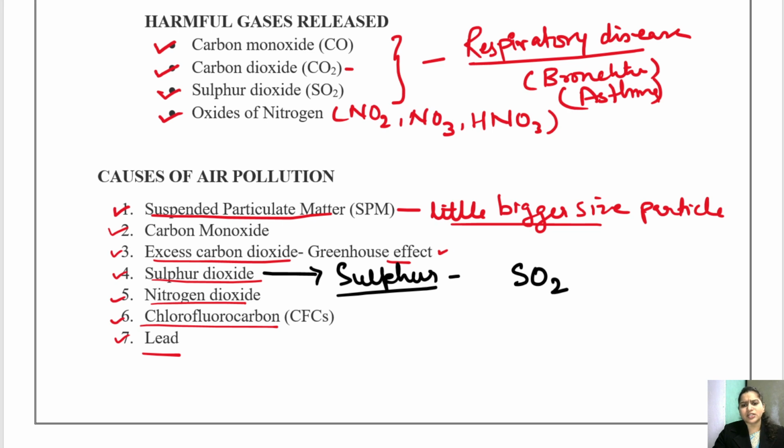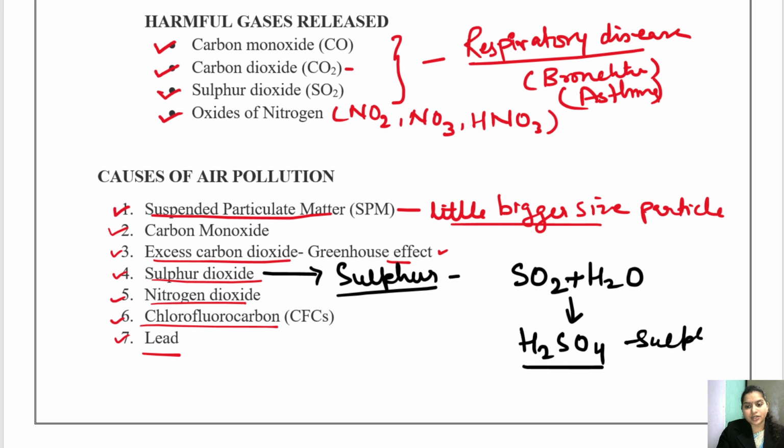The major concern of the sulfur dioxide is not that we can inhale it, but when sulfur dioxide is released from industry or anywhere else, अगर sulfur dioxide release हो रहा है इंडस्ट्री से या कहीं से भी, तो वो एटमॉस्फेयर में रहेगा. और जब रेन होगा, whenever it will rain, it will combine with water and will form an acid called sulfuric acid. And children, you know that sulfuric acid is very dangerous. It may burn the skin, it may cause the burning sensation and everything. So this is called acid rain.